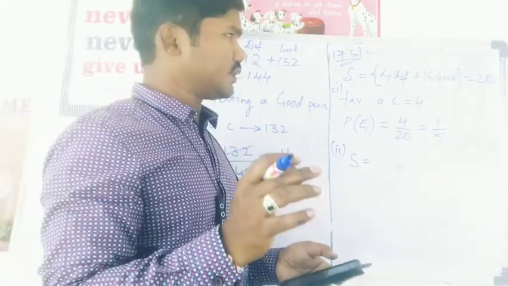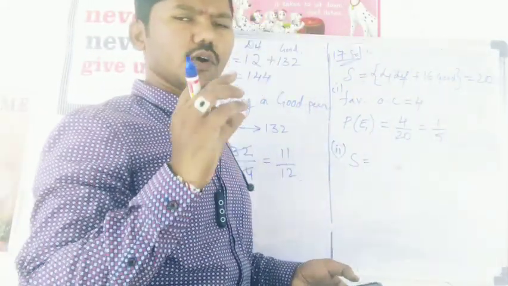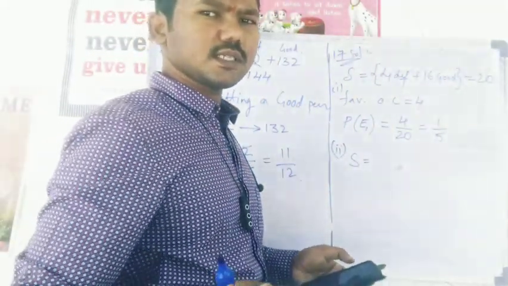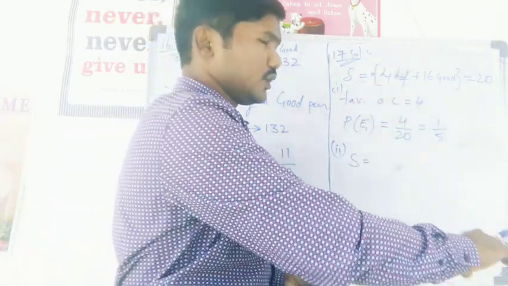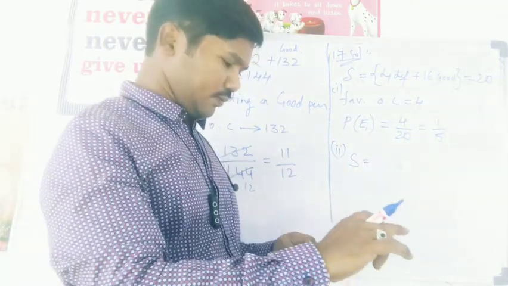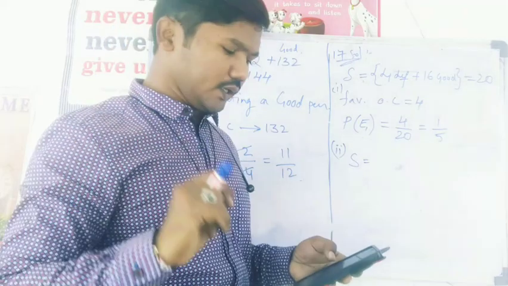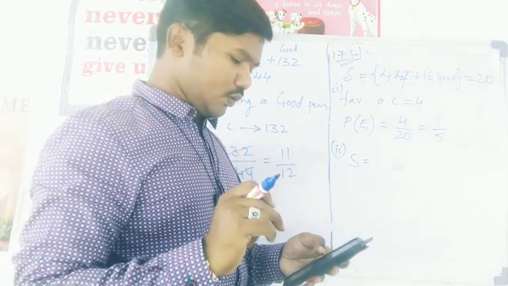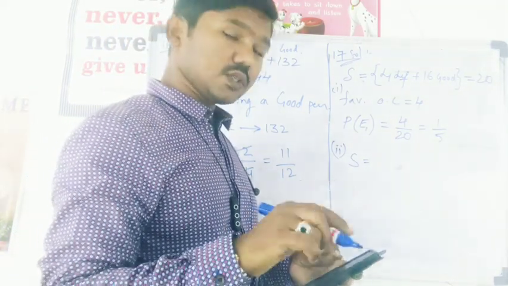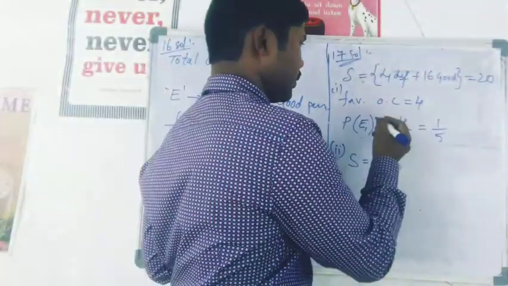It means after taking out that bulb, you found it is a good bulb and you kept it aside. Now you are going to do the next event. Again you are going to draw a bulb. What is the probability now that it is not defective? Again you are going to do this attempt.